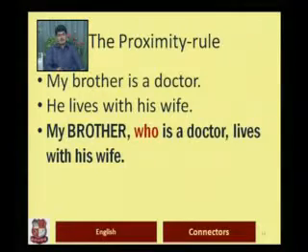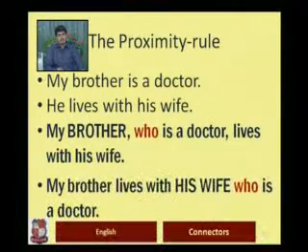However, if we fail to follow the rule of proximity, the sentence might be like this. My brother lives with his wife, who is a doctor. And here, as you can see, because who follows his wife, and his wife is capitalized to show that who refers to his wife, the meaning changes, and therefore the sense suffers.